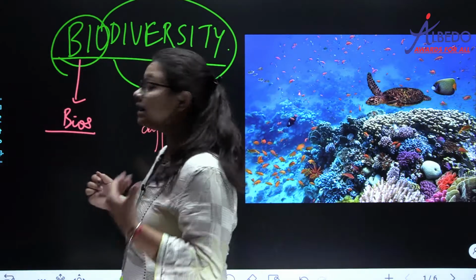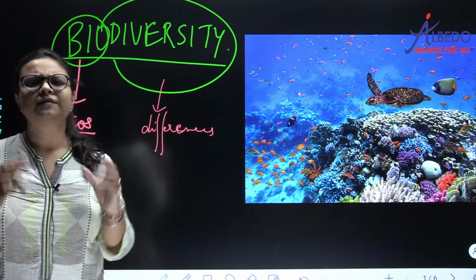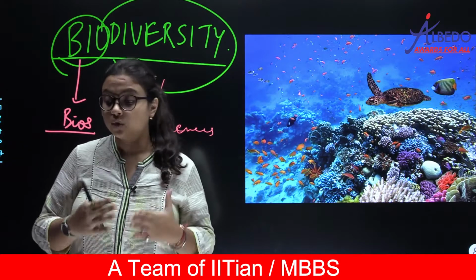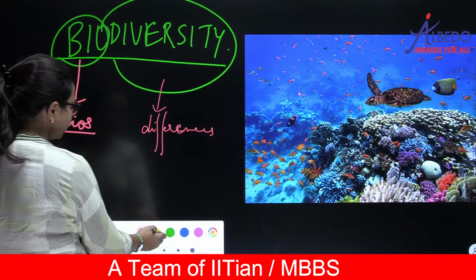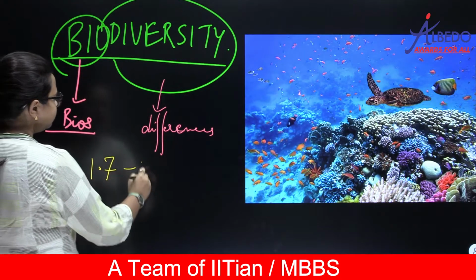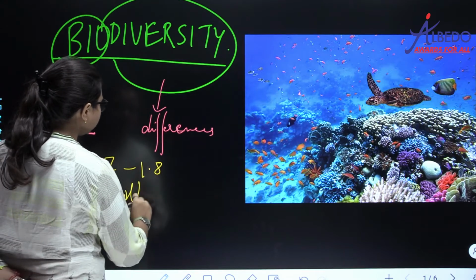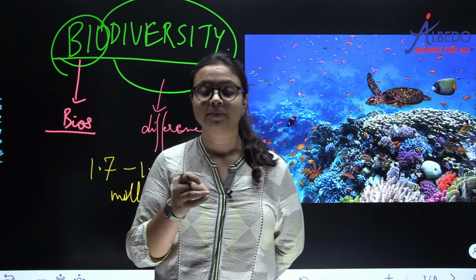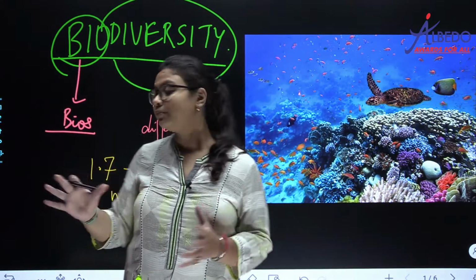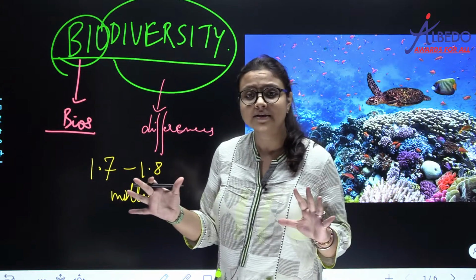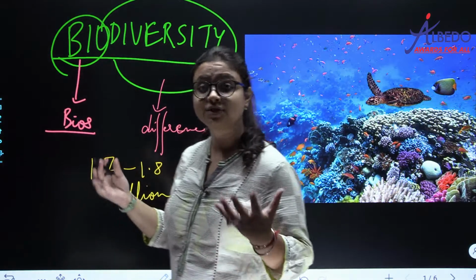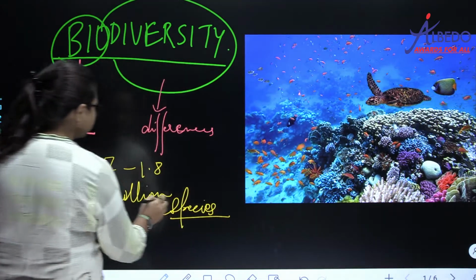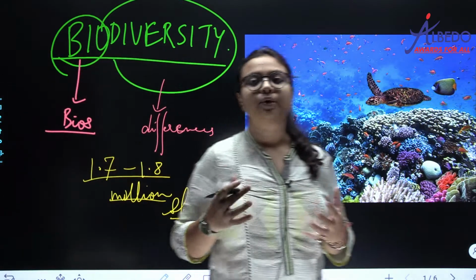Now the known biodiversity of earth, remember, I am saying known. There are various species which are still unknown, and scientists are still detecting and finding them. But the known biodiversity of the world according to your NCERT is 1.7 to 1.8 million. Wherever you write a number, whether physics, chemistry or biology, you must add a unit, telling what you are ultimately talking about. So 1.7 to 1.8 million what? Organisms? Are there only that many organisms in the world? No, they are types of organisms which are called species. So in the world there are 1.7 to 1.8 million species.